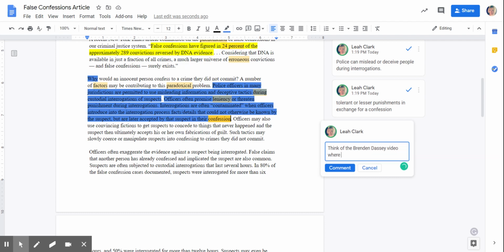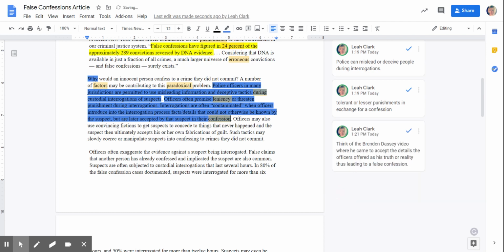Where he came to accept the details the officers offered as his truth, or reality, thus leading to a false confession. Okay, so notice how I'm making those connections there. I'm asking myself, like, where have I seen this information before? It makes me think of that video that we watched previously.